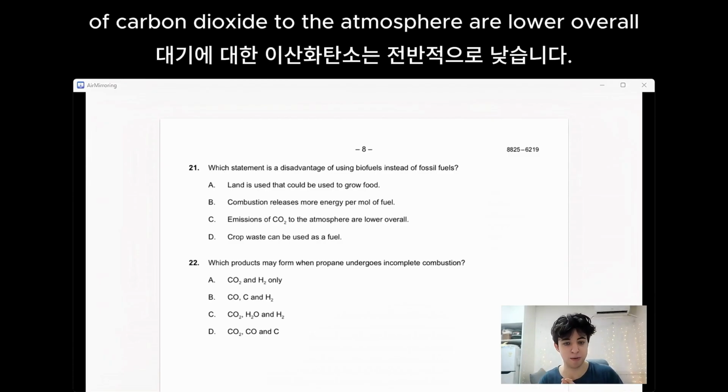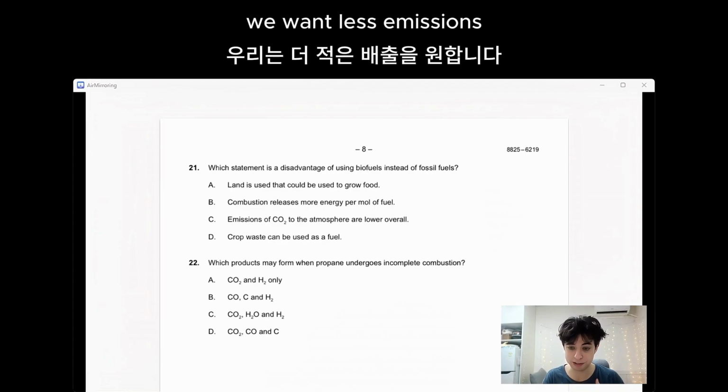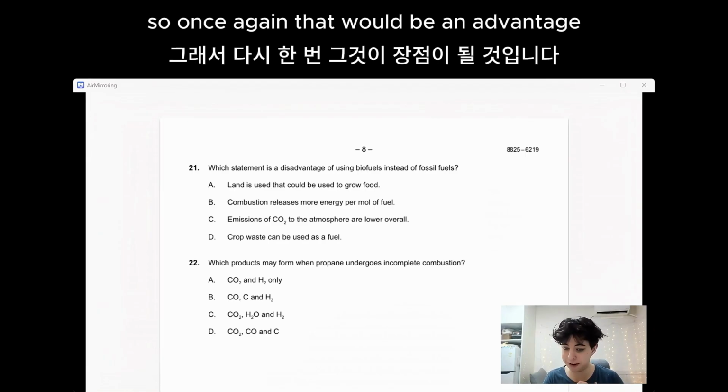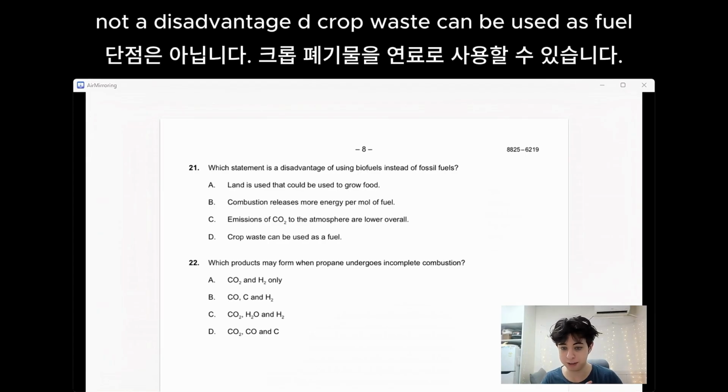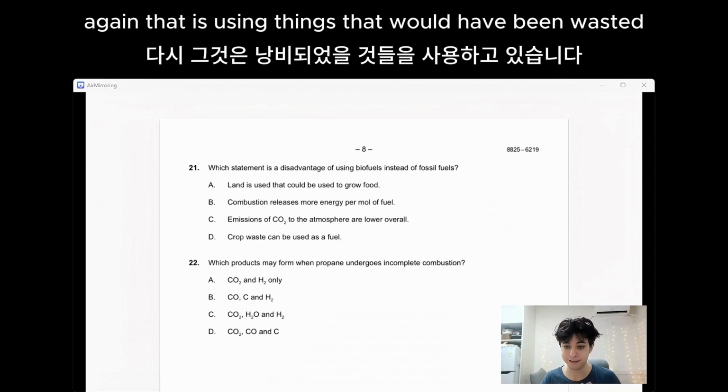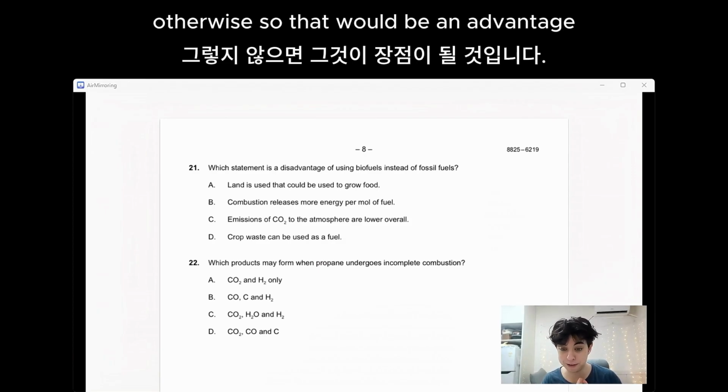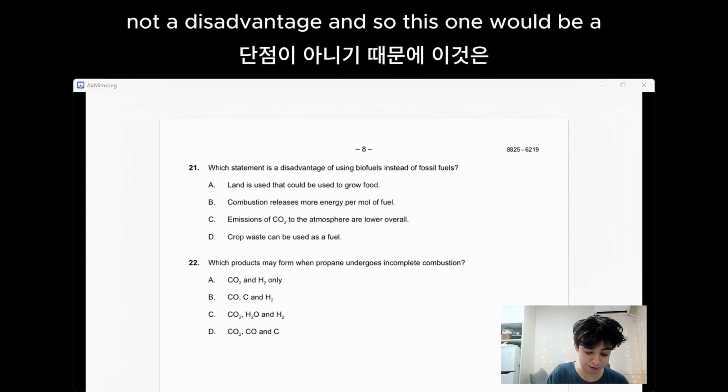C, emissions of carbon dioxide to the atmosphere are lower overall. We want less emissions, so once again, that would be an advantage, not a disadvantage. D, crop waste can be used as fuel. Once again, that is using things that would have been wasted otherwise, so that would be an advantage, not a disadvantage. And so this one would be A.